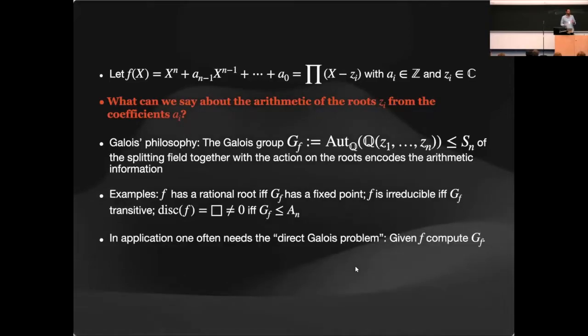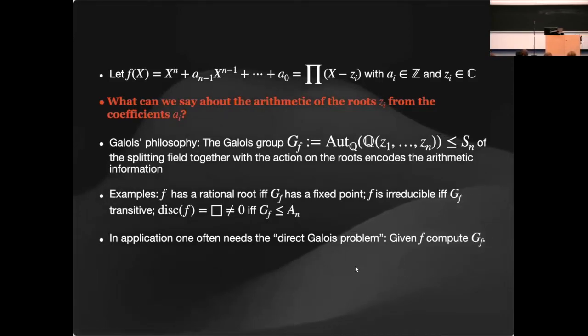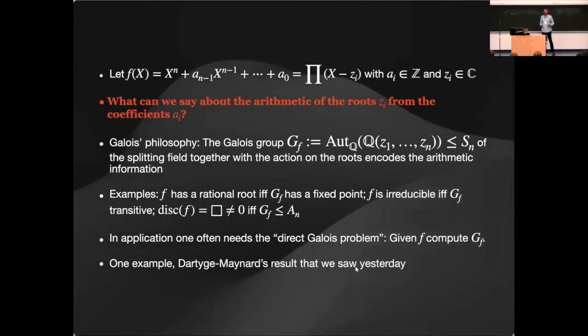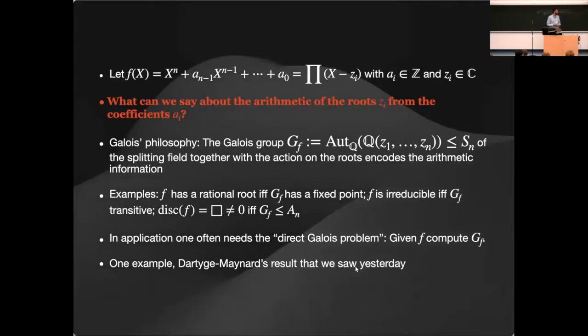And maybe in applications, the most important thing is the direct Galois problem. What is the direct Galois problem? The application gives you a polynomial, and you need to say what the Galois group is. So you need to compute the group. And there are many applications. Maybe the most familiar for whoever was here yesterday is the result of Dartyge and Maynard, where we saw that they need a certain type of Galois group in order for their result to be applied. If you were here yesterday, it was in the second talk.